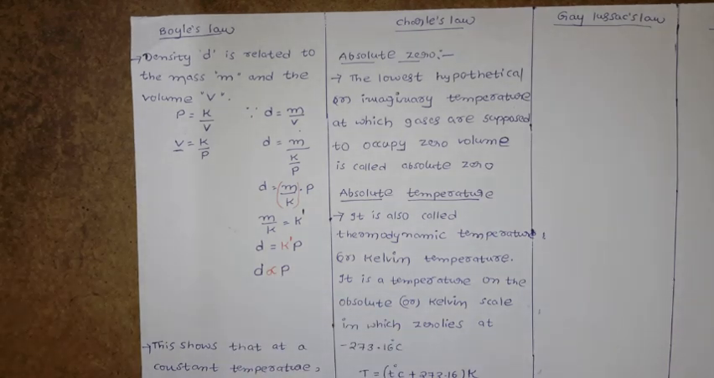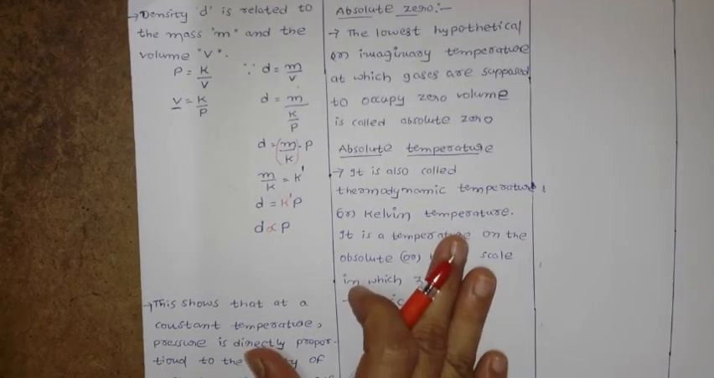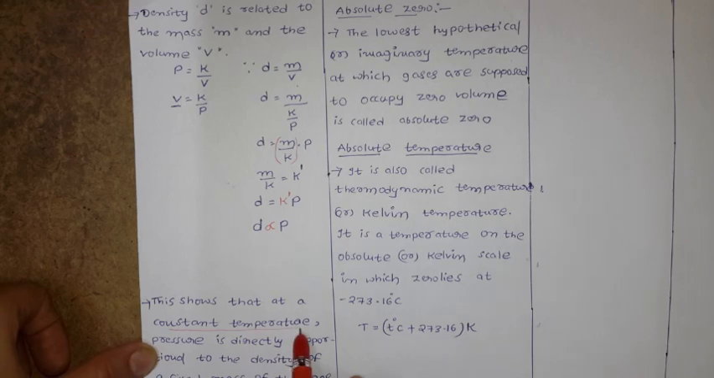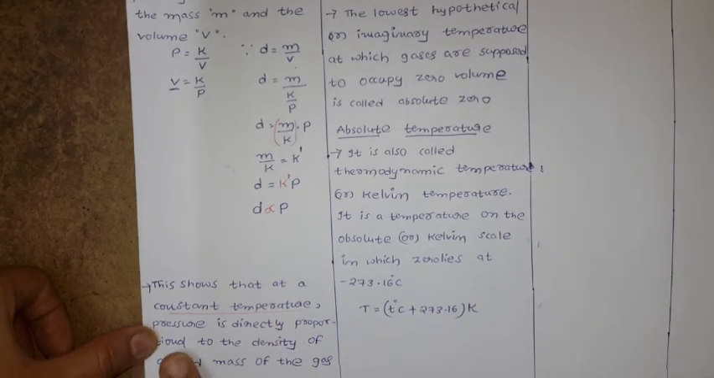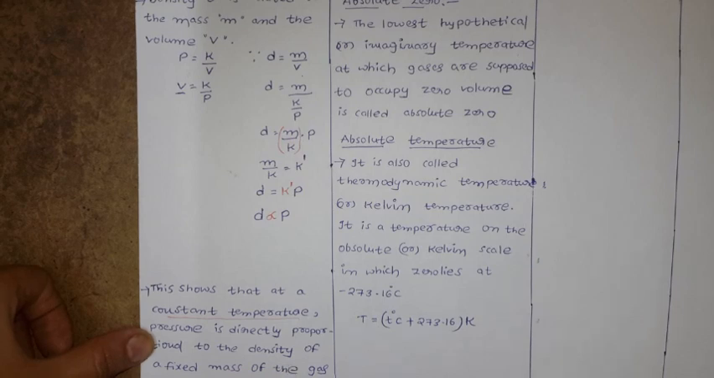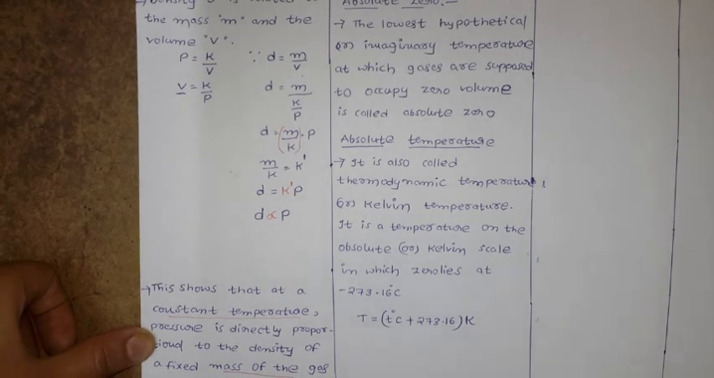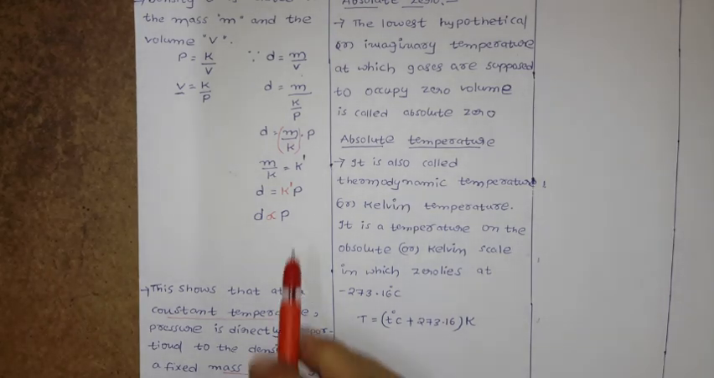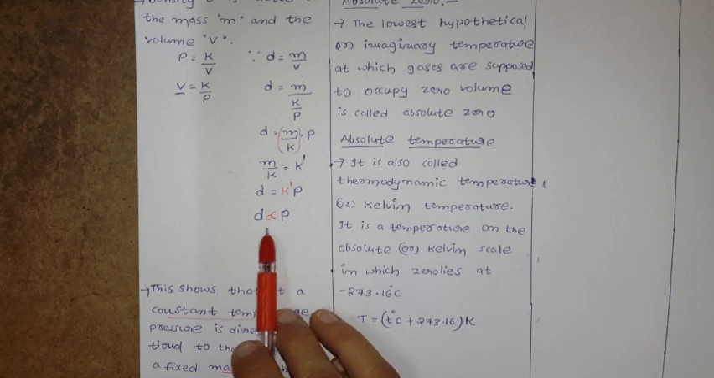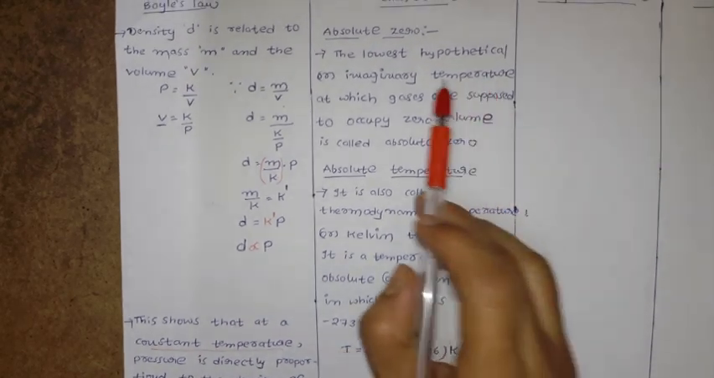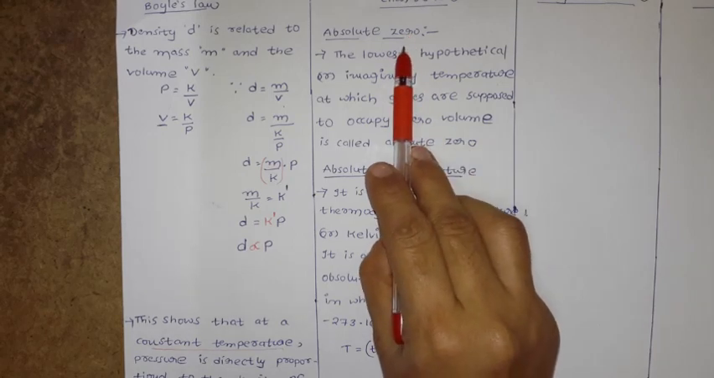So what does it indicate? This shows that at constant temperature, pressure is directly proportional to the density of a fixed amount of gas. Based on this we have a few problems, so you can take directly that density is directly proportional to pressure.